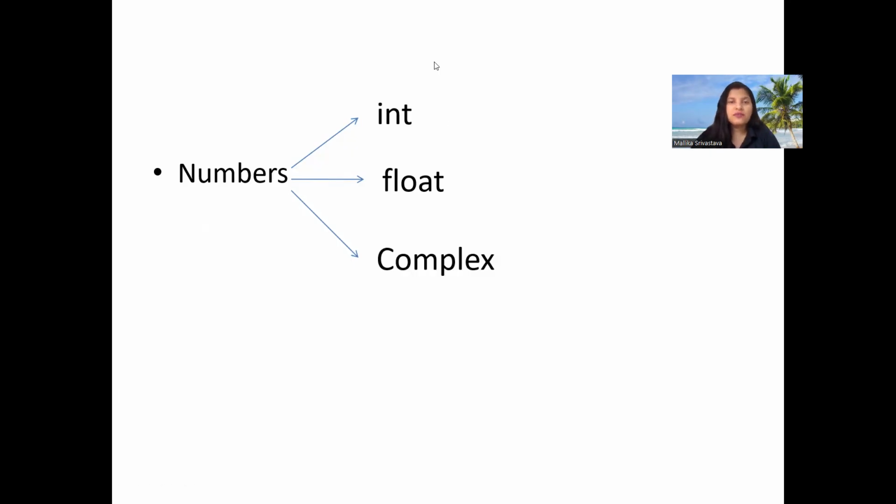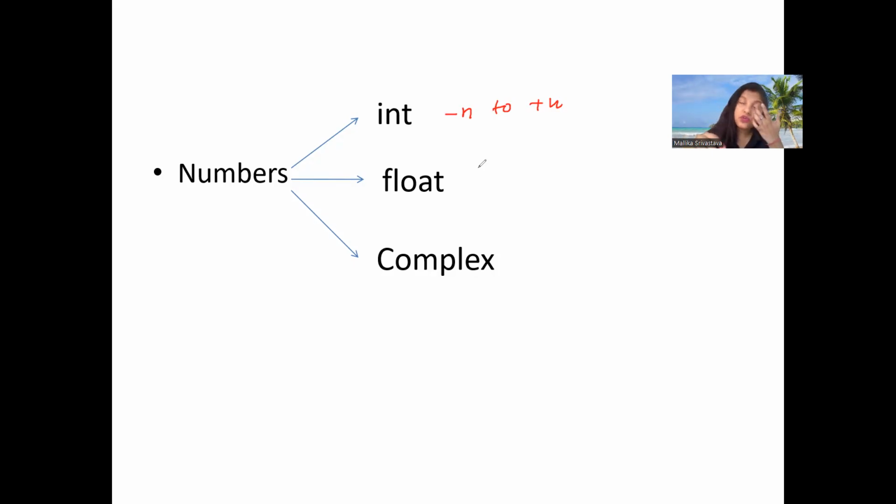Let's see. In integer type of data, the range is between minus n to plus n, because Python is a dynamically typed language. Now in integer we have integer 4 byte, integer 2 byte, integer 8 byte data types. So here you don't need to declare that it is an integer 2 byte, integer 4 byte, integer 8 byte and all.